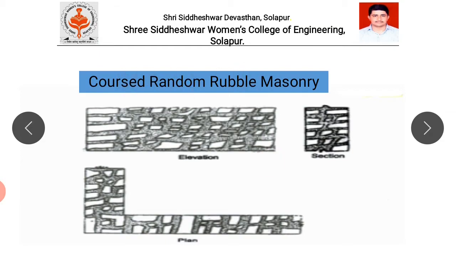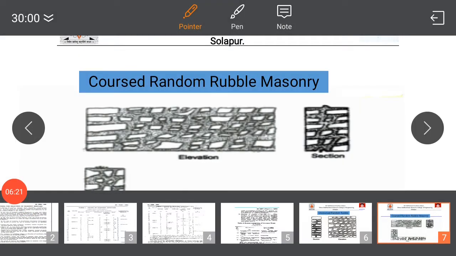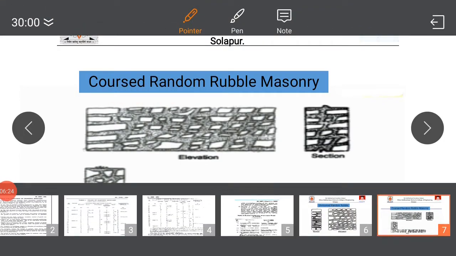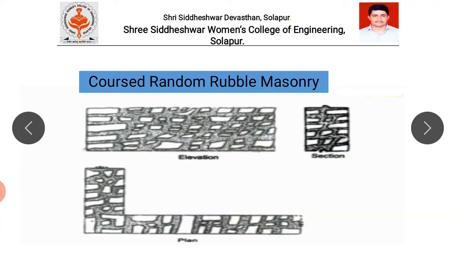Next is coursed random rubble masonry. Coursed means there is a specific pattern, approximately. There will be a leveled course, and some approximate shaping and sizing is provided with the help of a hammer, which is known as dressing. Coursed means the stones are placed in specific layers, not accurately, but up to a certain extent.